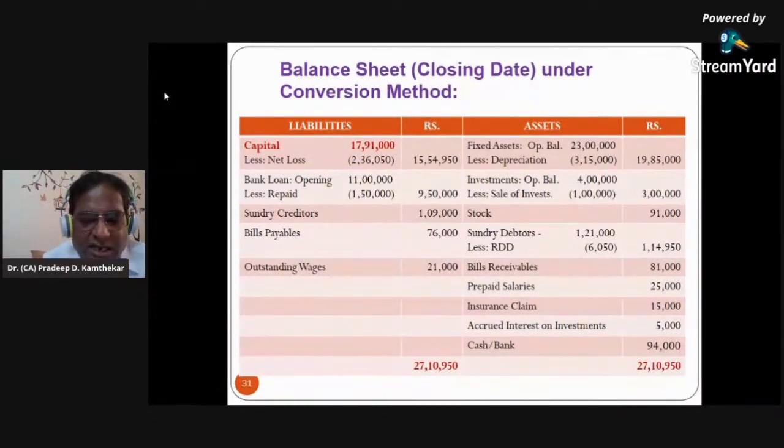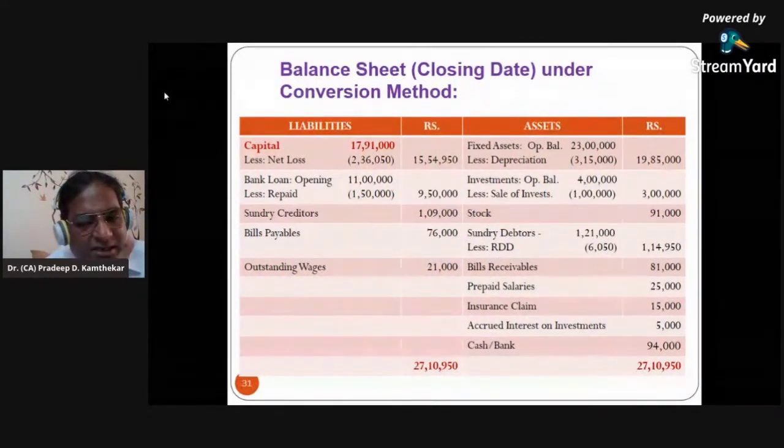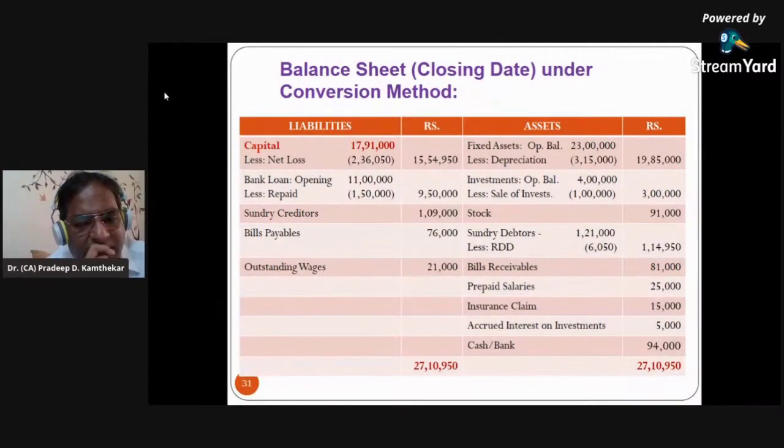Now this RDD, I told you on P&L debit side we had RDD. So that was a debit effect, P&L debit side. Now credit effect was pending. This is the credit effect. From asset side, when you minus, it is credit. And always it is shown here by way of this presentation. This RDD is never shown in debtors account. Students, please don't make these mistakes. RDD is shown here only.